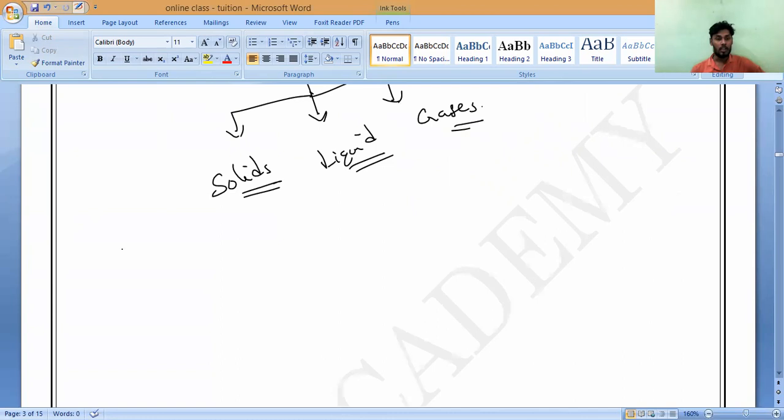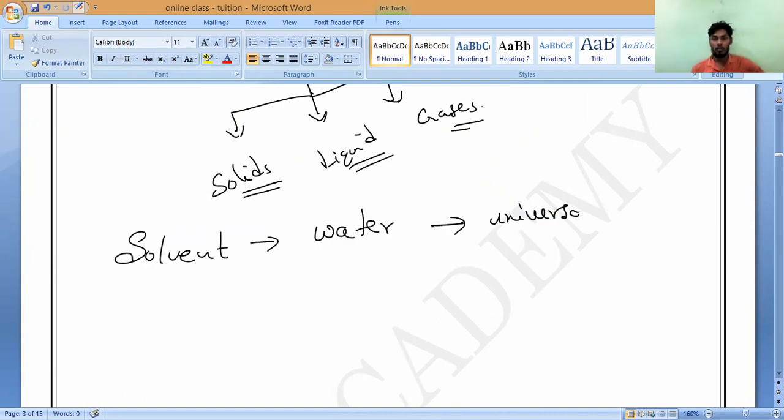Now we will come to the solvent. What is the best solvent? The best solvent is water, which is called the universal solvent. Why universal solvent? They will ask you in the exam.